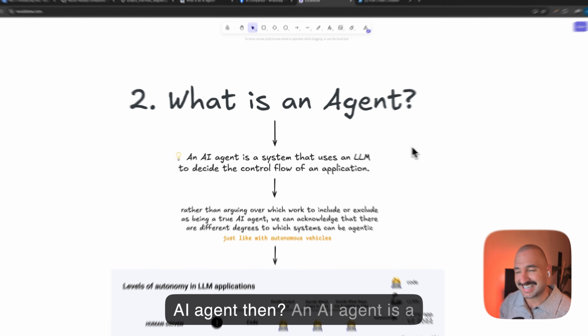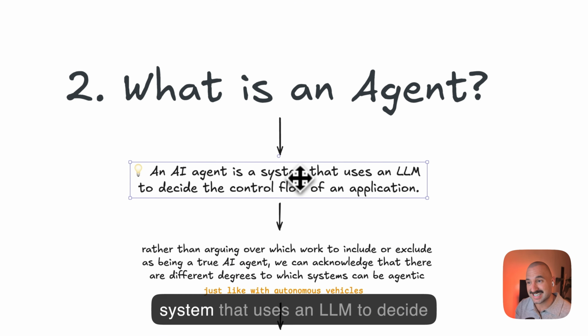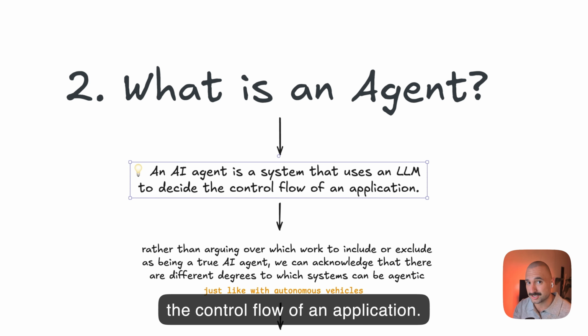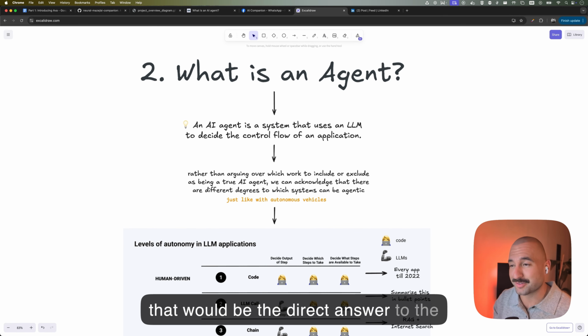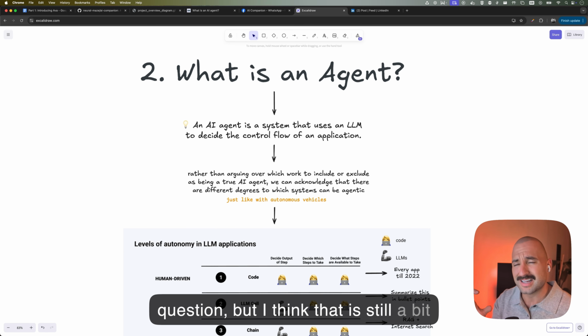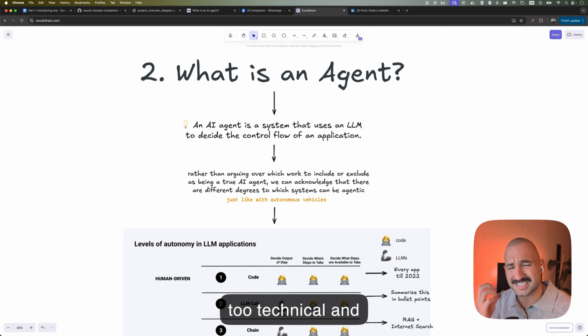So what is an AI agent then? So an AI agent is a system that uses an LLM to decide the control flow of an application. That would be the direct answer to the question, but I think that is still a bit too technical and doesn't tell us much.